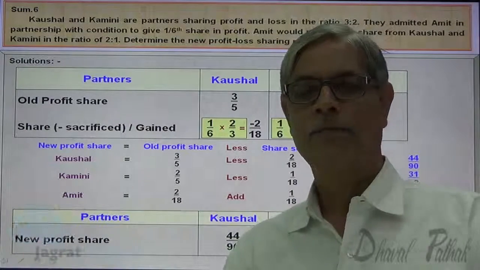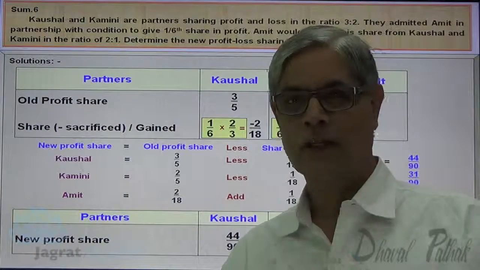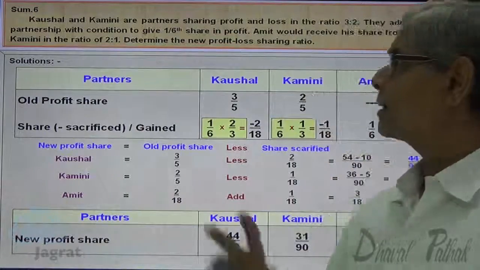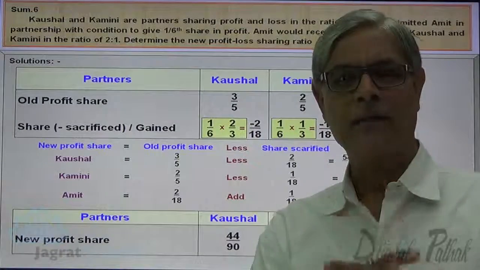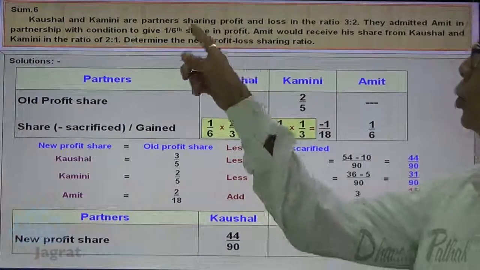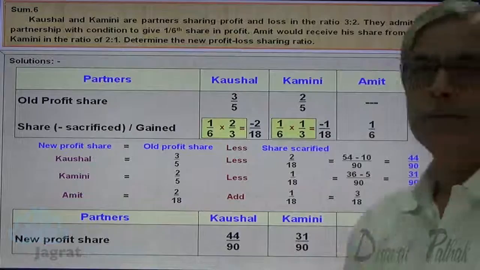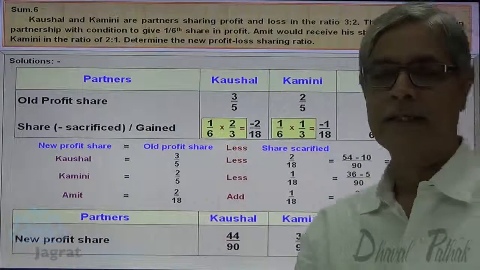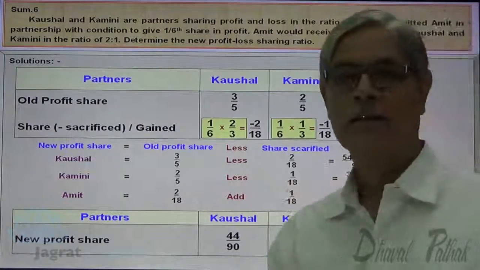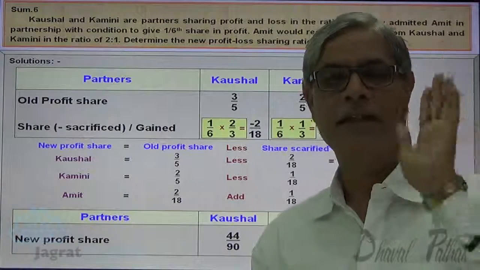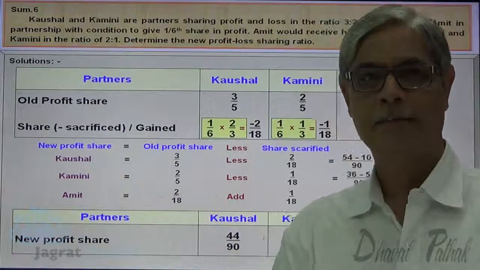Now this is how the new profit sharing ratio is worked out. But let me explain the same concept in a different way. 2 plus 3 plus 2 is 5, denominator 6, 5 6s are 30, 2:1 is 3, 3 30s are 90. Suppose that the profit is 90.